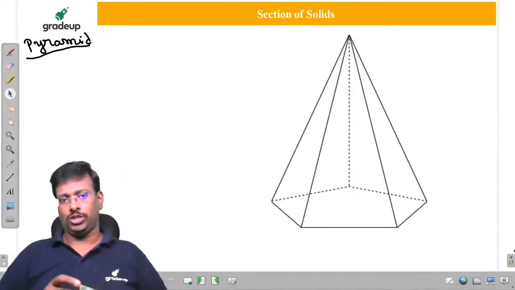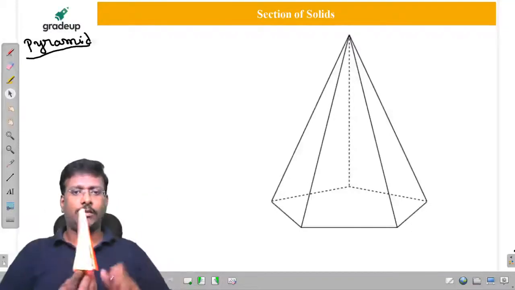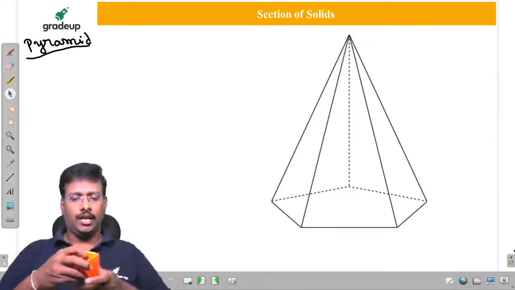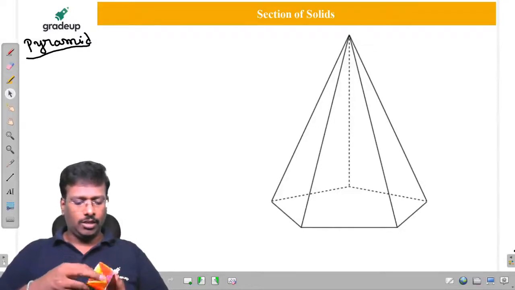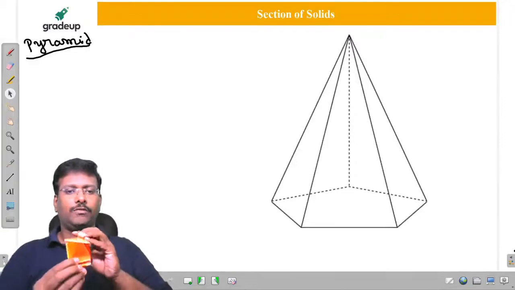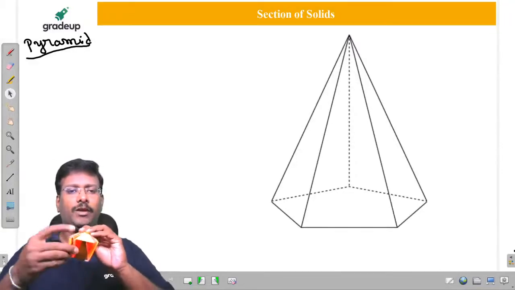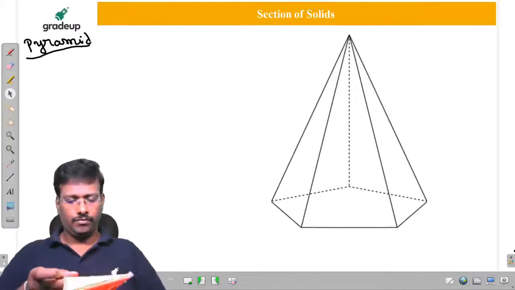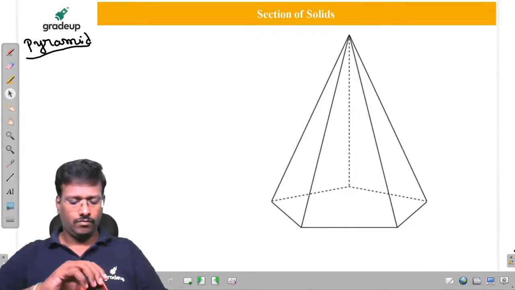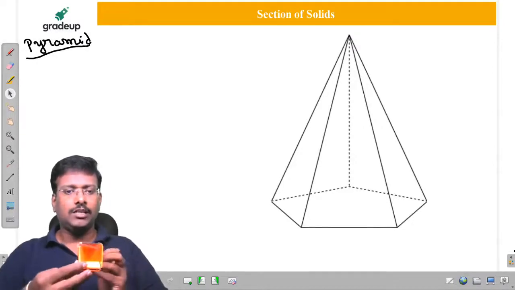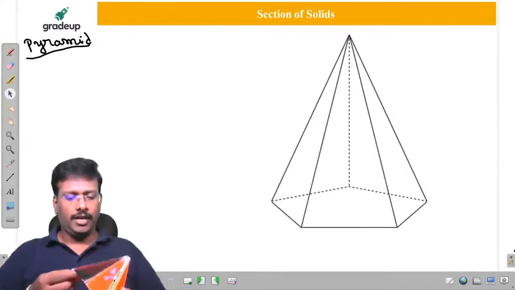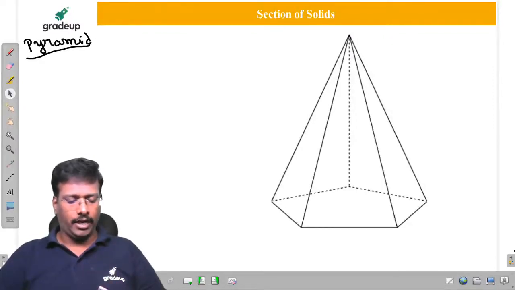Don't think that it is isosceles. Another view is a triangle, just remember that. One view is the base, an equilateral triangle. Other view is a triangle. So what about the other ones? In this case, if you observe, the base has a square shape. Other view is going to be a triangle. Similarly, you can get it like this.